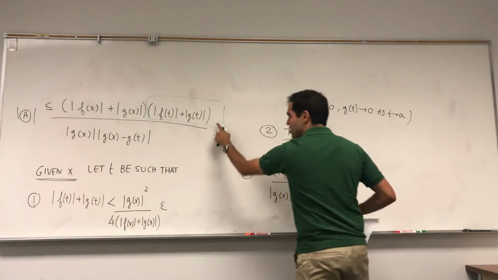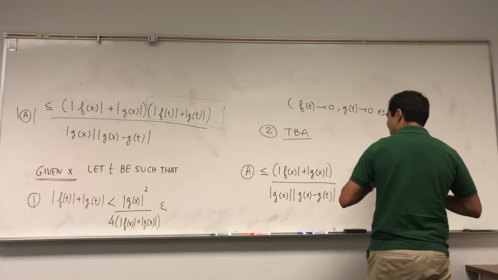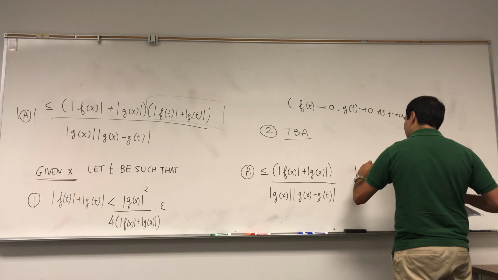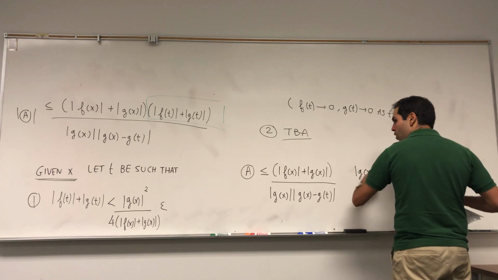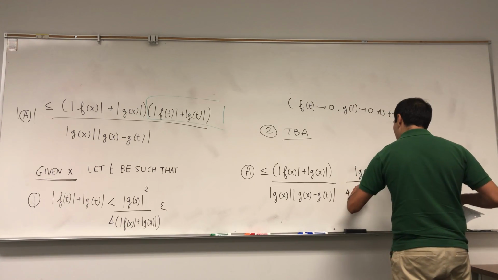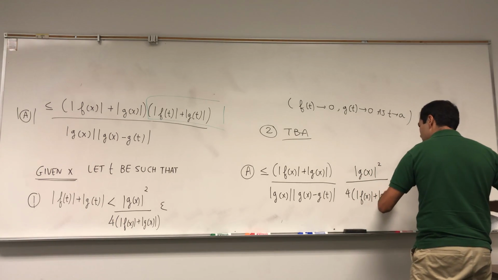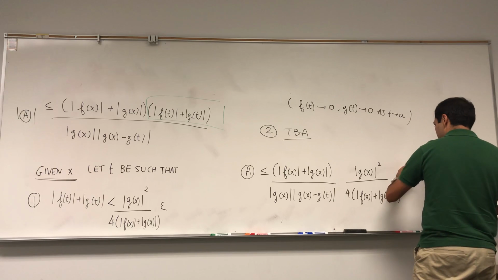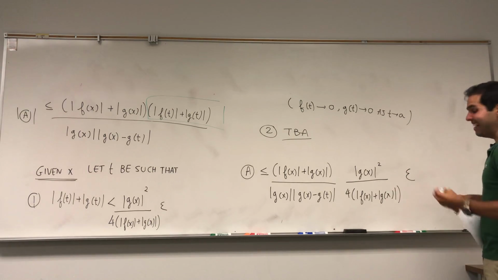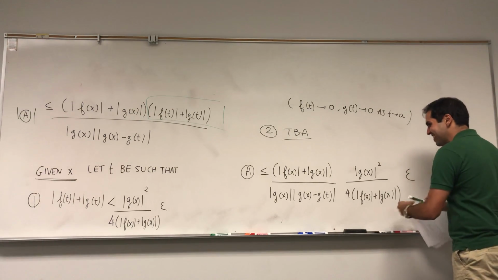So this expression is less or equal to g of x squared over 4 times f of x plus g of x, times epsilon. And now again, here's where math is really cool.